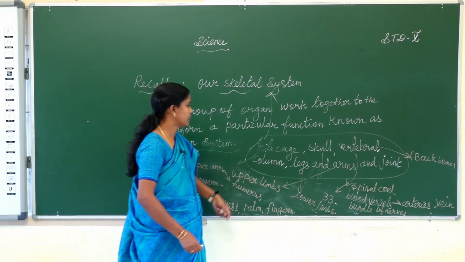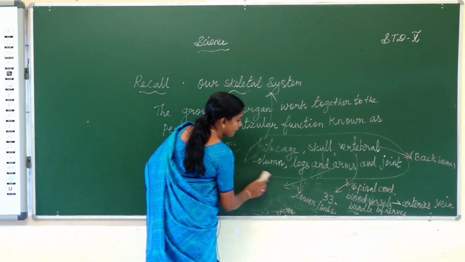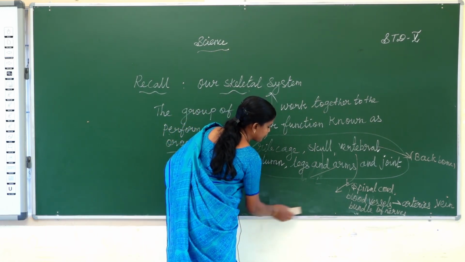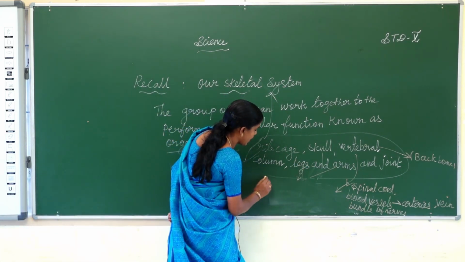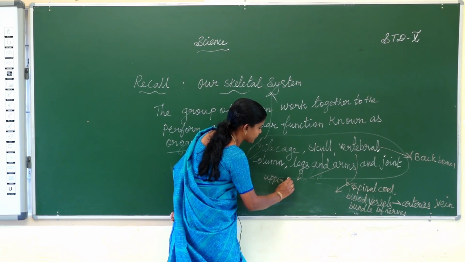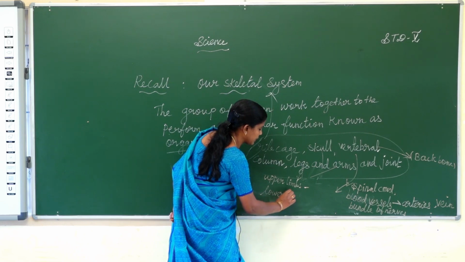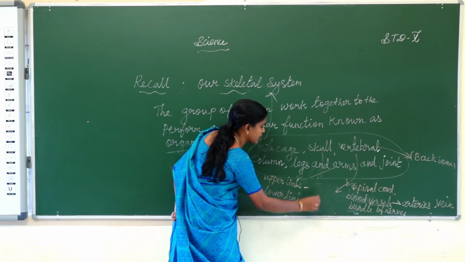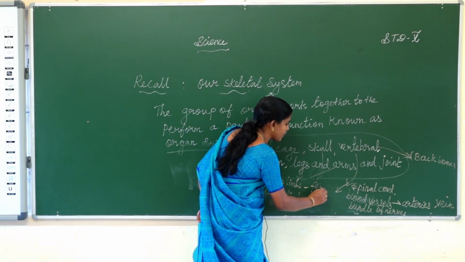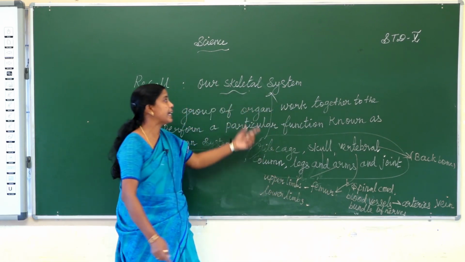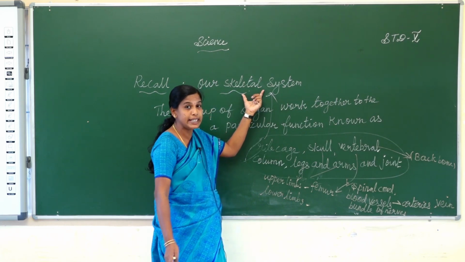Next one, legs, the lower limbs. Legs have upper legs and lower legs. The upper leg has one largest bone, the femur. Femur is the biggest, largest bone in our skeletal system.